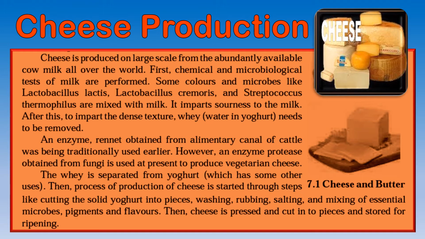Now, the excess water which is formed during the formation of yogurt is called whey. This water is taken away from the yogurt and used for some other processes.